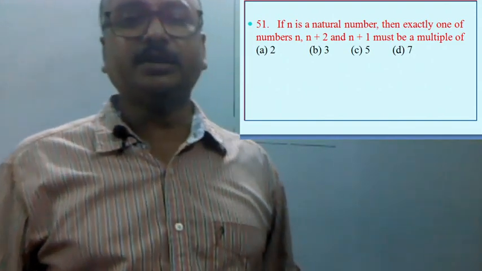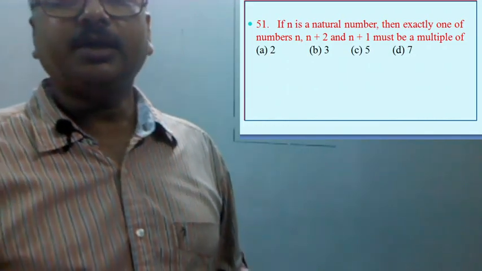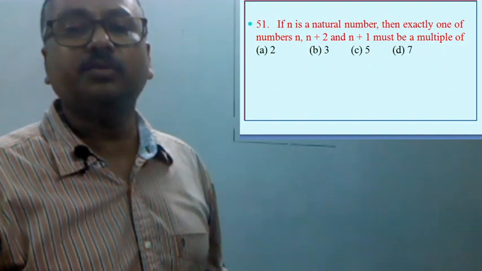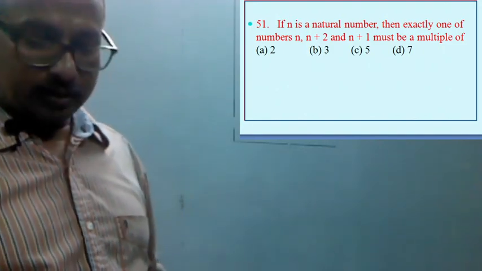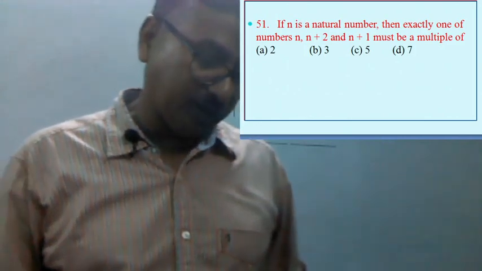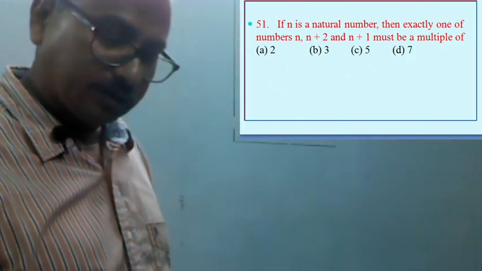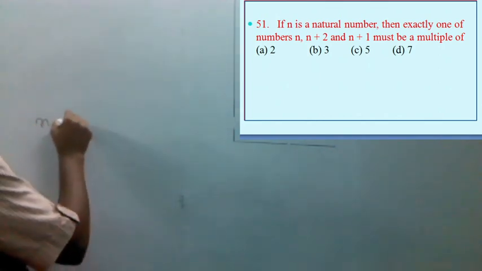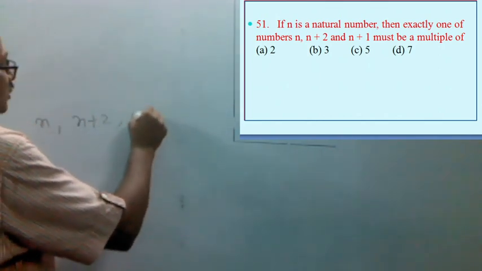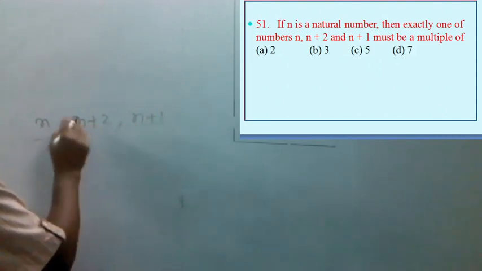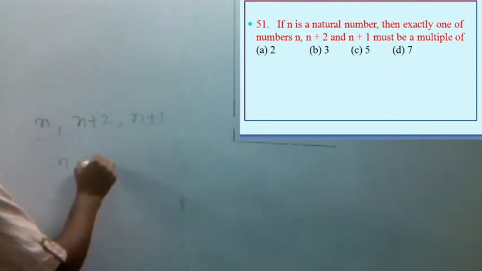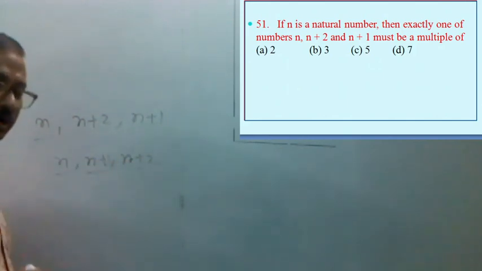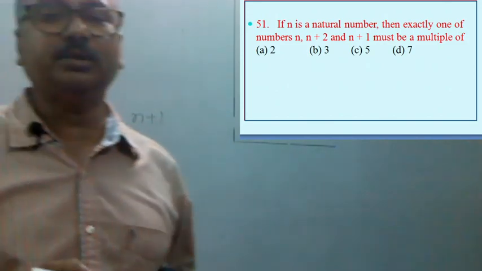If n is a natural number, then exactly one of the numbers n, n plus 1, n plus 2 must be a multiple of. So here see the question, n is a natural number, then exactly one of these three consecutive numbers. Here it was written n, just to make it a little bit critical. So n, n plus 1 and n plus 2 are 3 consecutive natural numbers.